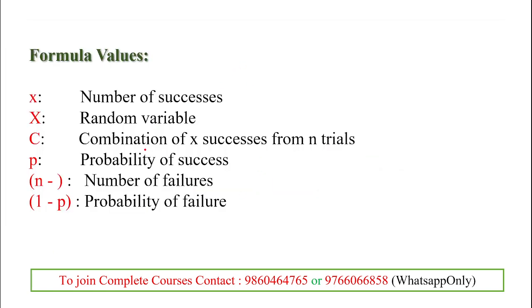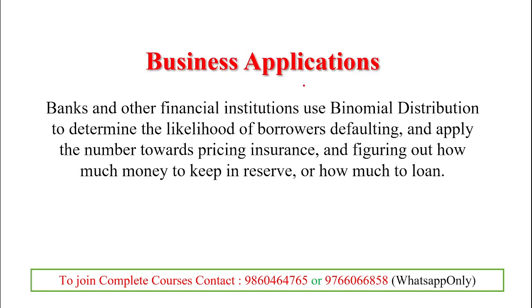So written here: number of successes, random variable, and a random variable means any variable that can be obtained from tossing or any other situation or event from the data. The combination of x successes from n trials is what we did in C. Then the probability of success, the number of failures, and the probability of failure, that is 1 minus p. And then also the business applications of the binomial distribution.